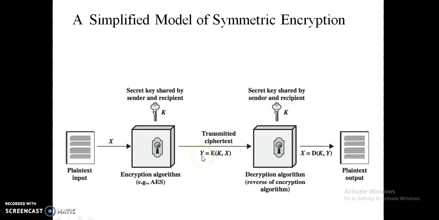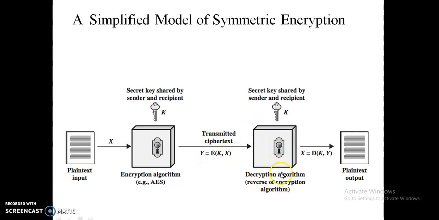The output is Y equal to E of K and X, where E is encryption, K is the secret key, and X is the plain text. This is the ciphertext Y. It travels to the receiver.